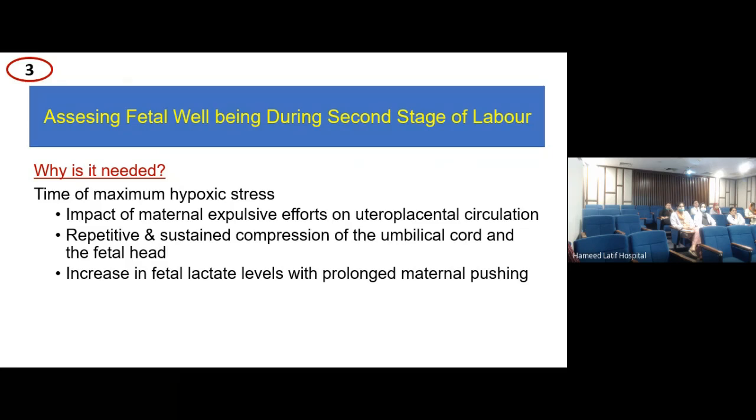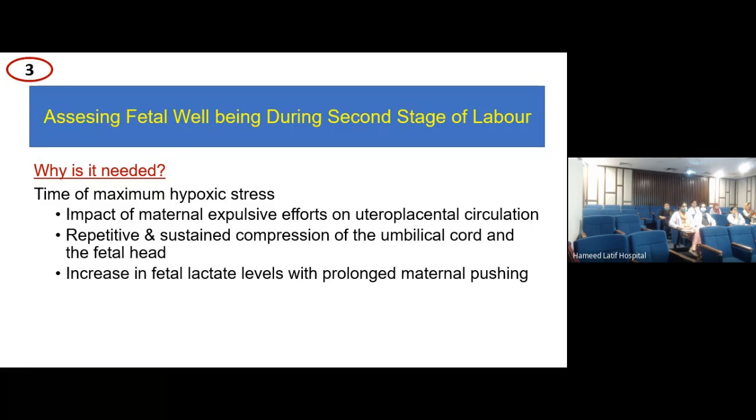So अगर मुझे कोई कहे ना कि तुम इस environment में आधा घंटा बैठो, मैं तो नहीं बैठ सकती. But why do I not like it? And that is this impact of the repetitive, prolonged, uncalled for maternal expulsive effort, because it is going to compromise the uteroplacental circulation. Why is it going to compromise the uteroplacental situation? Because when she is pushing with this much force, there is hypoxia. The prolonged pushing is going to expedite the hypoxia, and then there is going to be a problem. So this is one contributory factor in the second stage of labor.